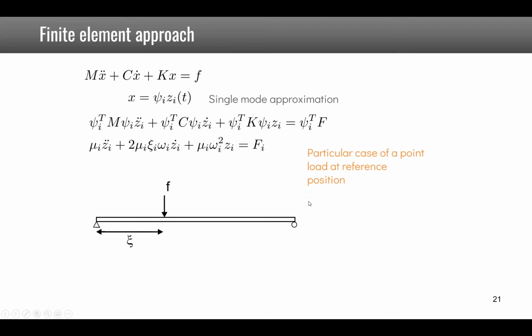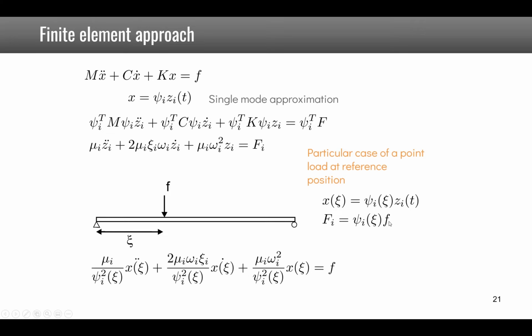Assume that a force is applied at position xi on that beam. Then we know that x at that position is given by psi I at xi times zi of t. We also know that the fi is psi I of xi times f. So that we can just replace here the zi by x over psi I and the fi by psi I f, and then divide everything by psi I of xi, so that we end up with this equation here.